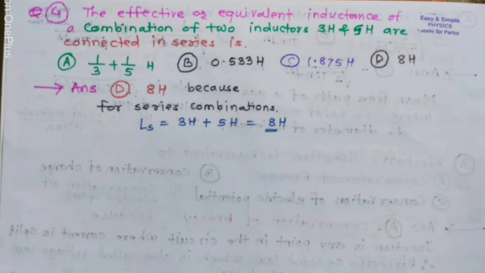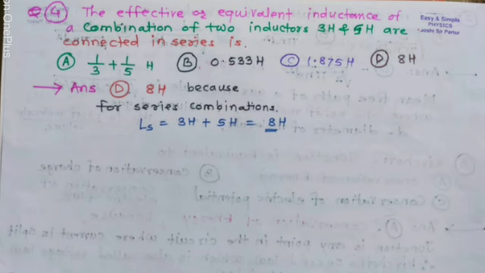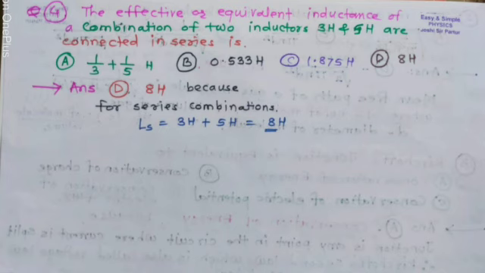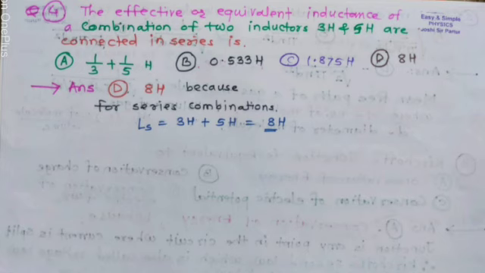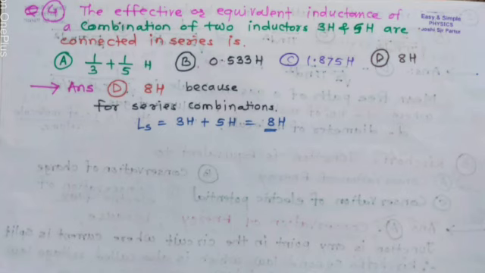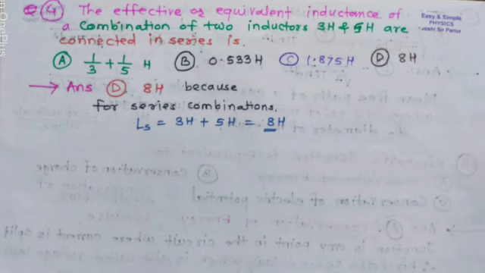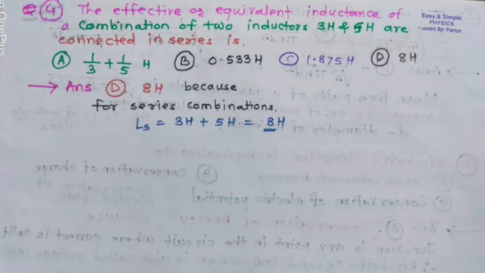Question 4. The effective or equivalent inductance of a combination of two inductors, 3H and 5H, connected in series is: option A, 1 upon 3 plus 1 upon 5 H; option B, 0.533H; option C, 1.875H; and option D, 8H.